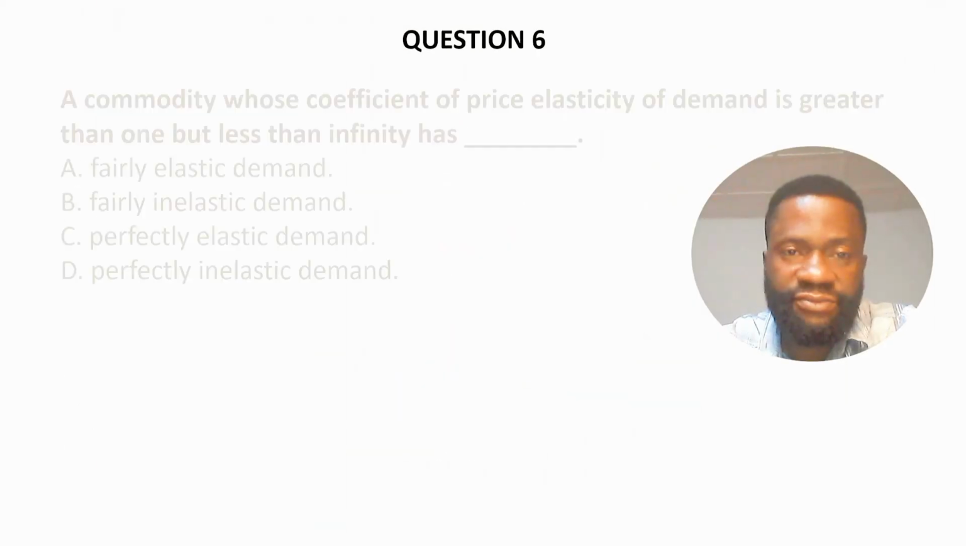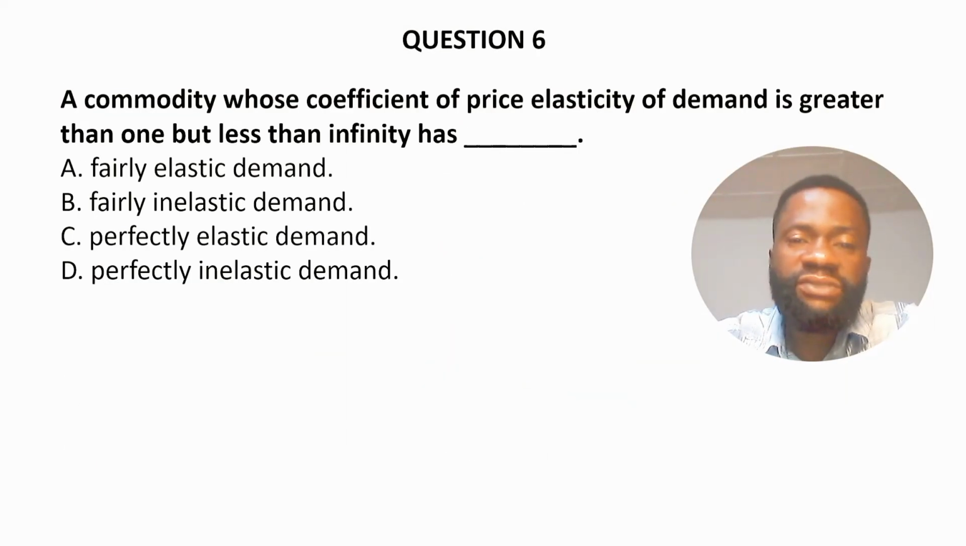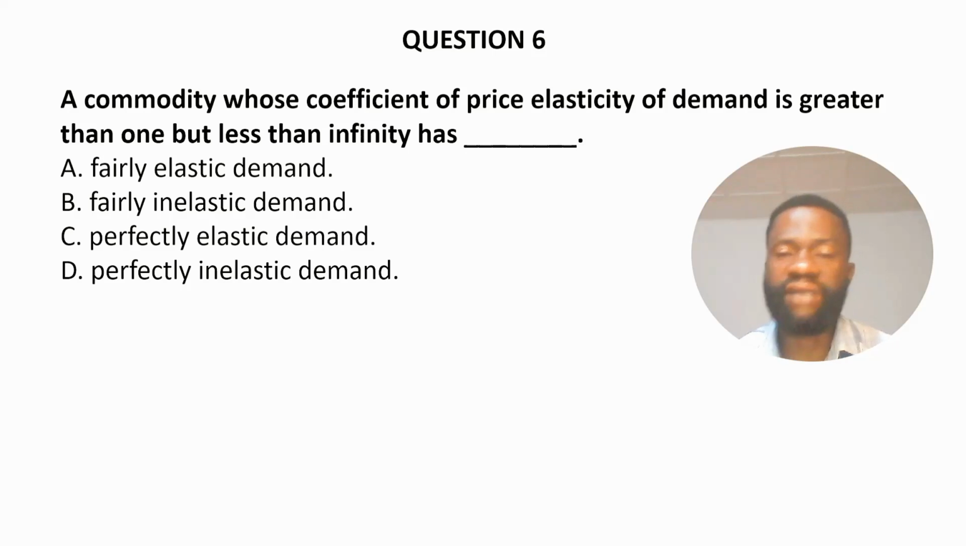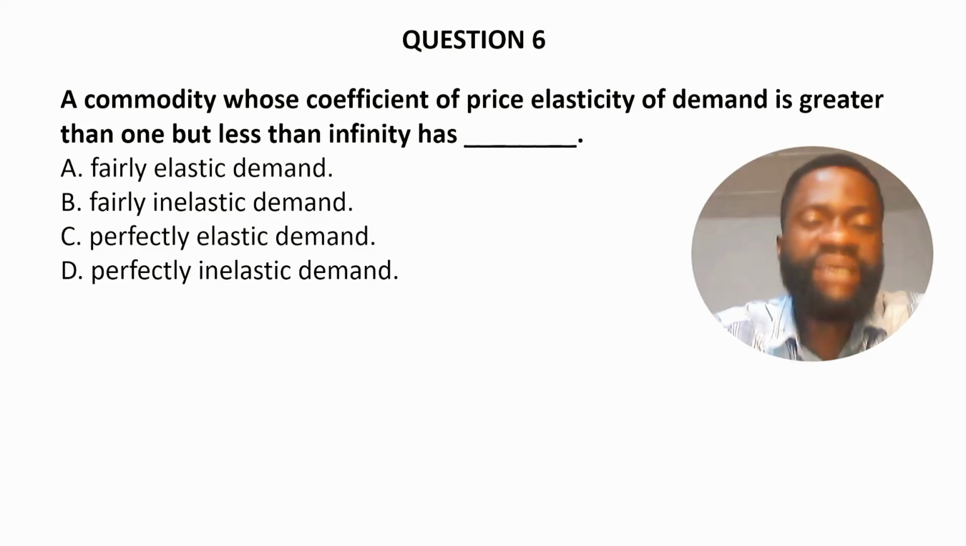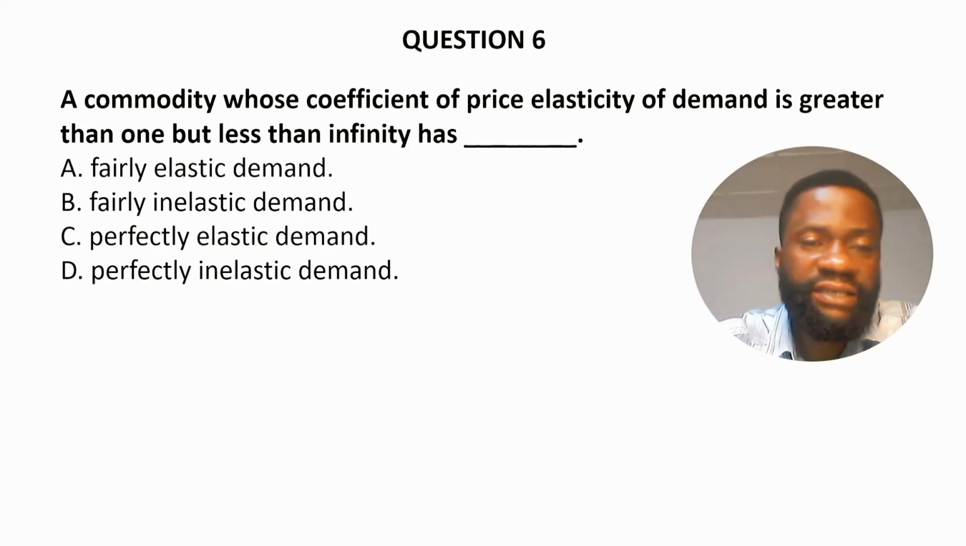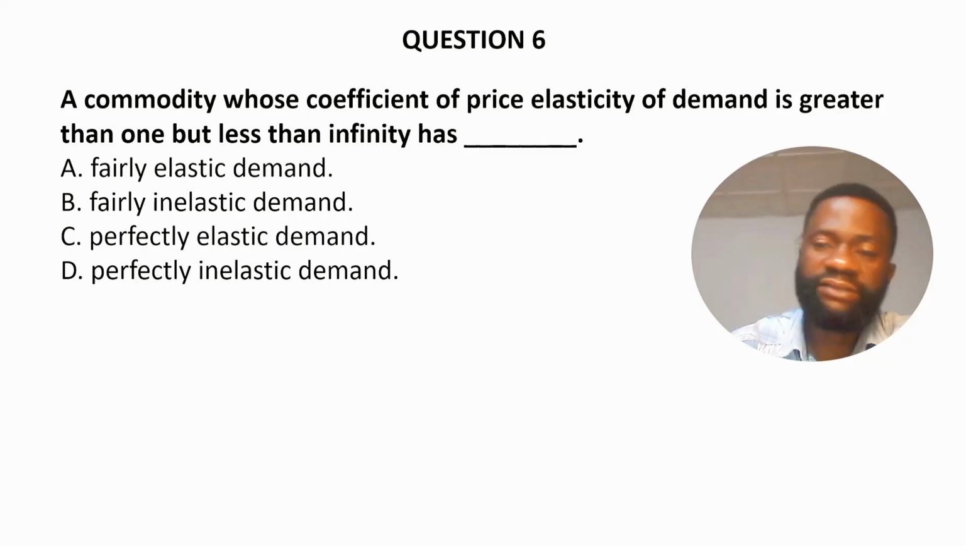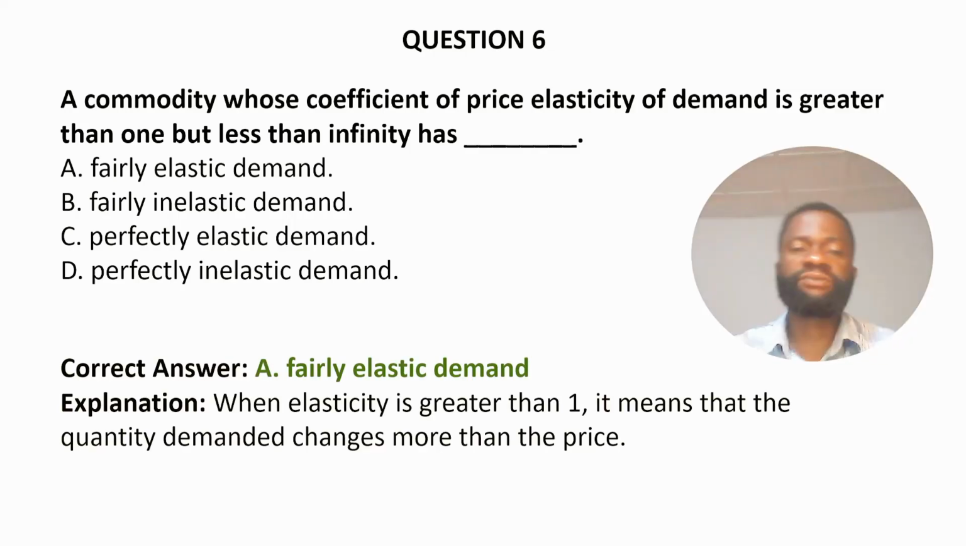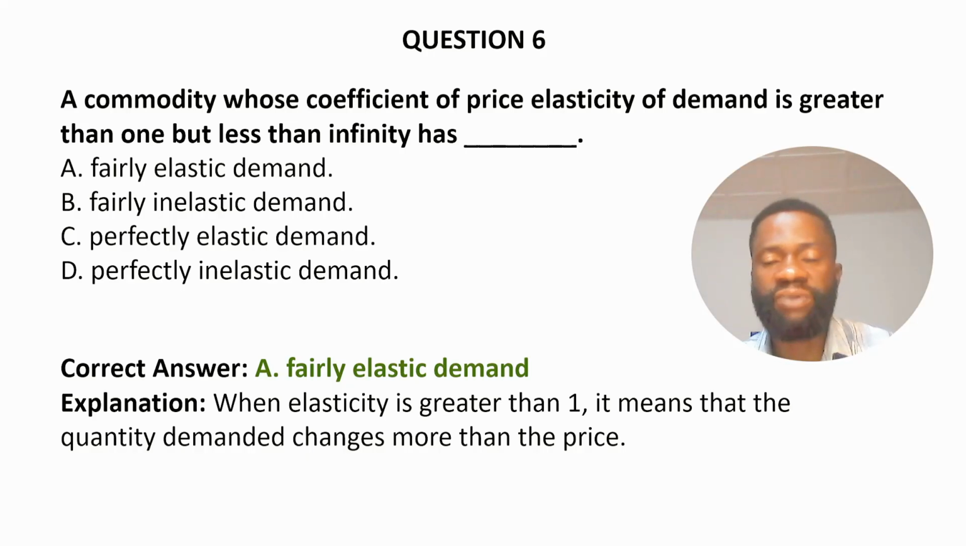Number 6. A commodity whose coefficient of price elasticity of demand is greater than 1 but less than infinity has dash. A. Fairly elastic demand. B. Fairly inelastic demand. C. Perfectly elastic demand. And D. Perfectly inelastic demand. The correct answer to the question is option A. Fairly elastic demand. So when elasticity is greater than 1, it means that the quantity demanded changes more than the price change.